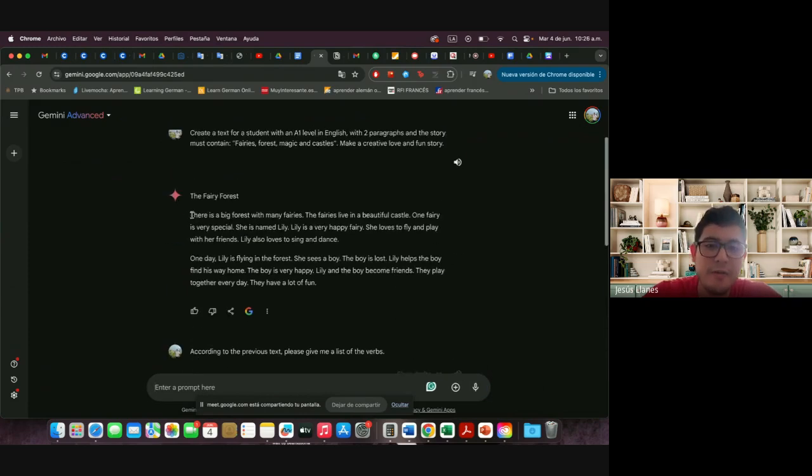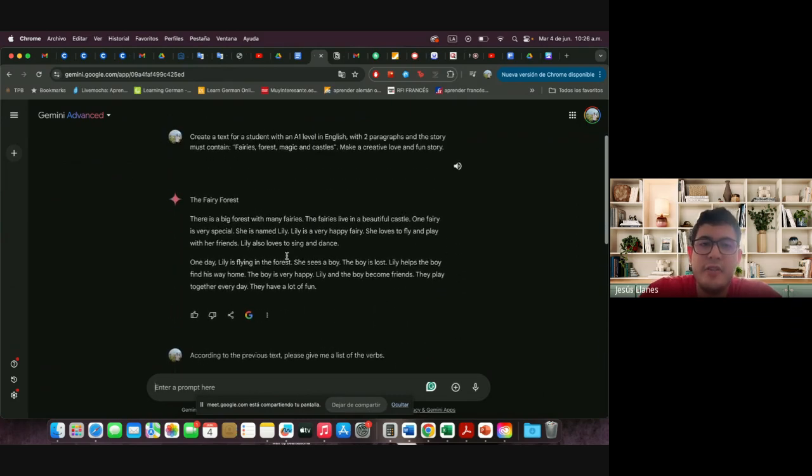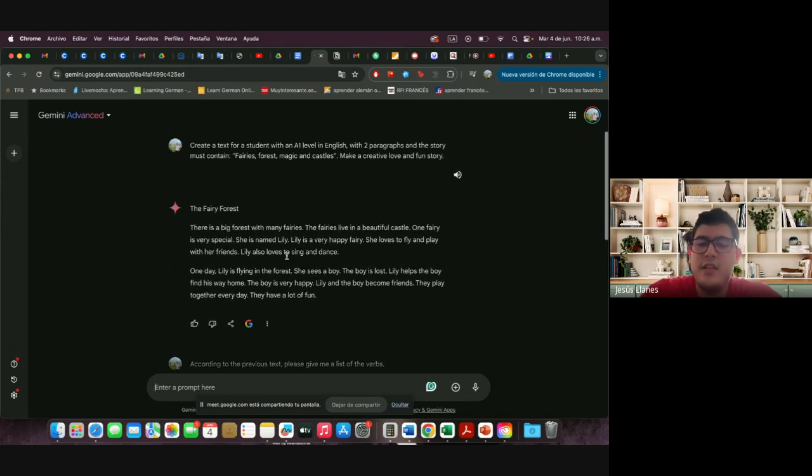So all of the verbs that were here, Gemini is gonna show me that, and in that way I can practice with my students about verbs, about identifying certain cases. So, for example, show me what is present simple, show me present progressive or present continuous, and in that way I can work with them. So it's very creative. You can use it as a great resource for your teaching skills. So I really recommend you guys to do it this way.